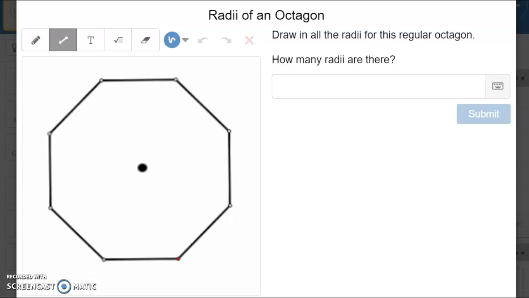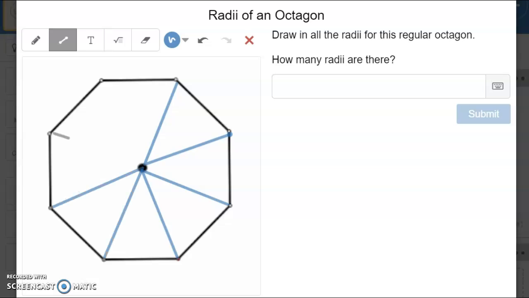Radii are from the center to the vertex. So we can draw a line like this, and another line from here, another line from here. So these are each radii of this octagon.